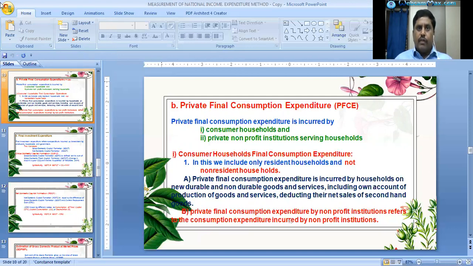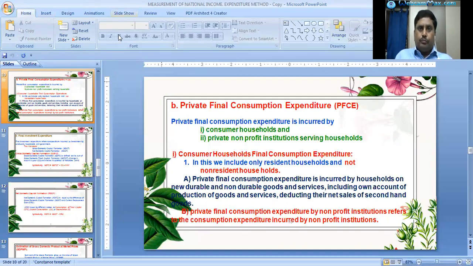Consumer households' final consumption expenditure: in this, we include only resident households and not non-resident households. Private final consumption expenditure is incurred by households on new durable and non-durable goods and services, including own account production of goods and services, deducting their net sales of second-hand goods.